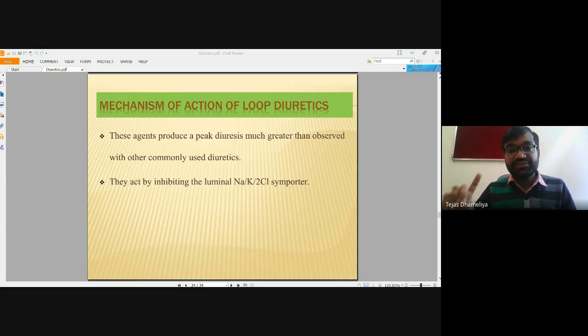In this case, it is sodium potassium 2 chloride. So one sodium and one potassium will be traveling, and similarly 2 chloride ions will also be traveling. So 2 plus gain, 2 Cl minus gain. So overall, the electrolytic conditions will remain normal.